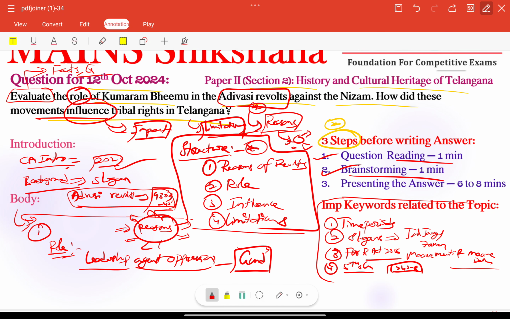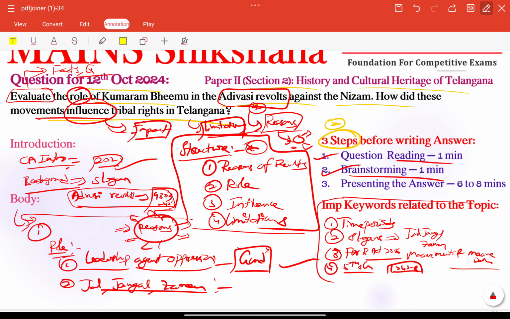Next important thing is his uprising in the 1940s in the Asifabad region, which became a symbol of Adivasi defiance against feudal exploitation. Otherwise we can add his slogan also, Jal Jungle Jameen, the key demand of Adivasi movements.